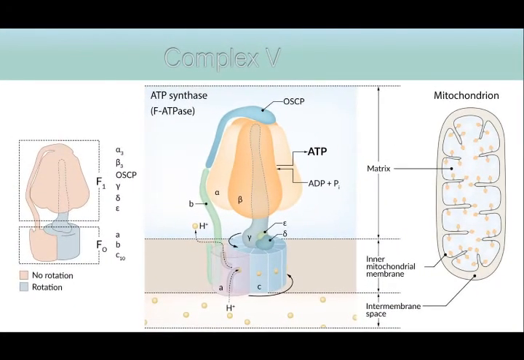And this is complex 5, which can also be called ATP synthetase. So this diagram will help you to understand how this ATP synthase will be working. Okay, so here you can see the structure of this one. There is no rule that you have to write the structure of ATP synthase in this particular manner. You can write in any manner, which we are going to see now.